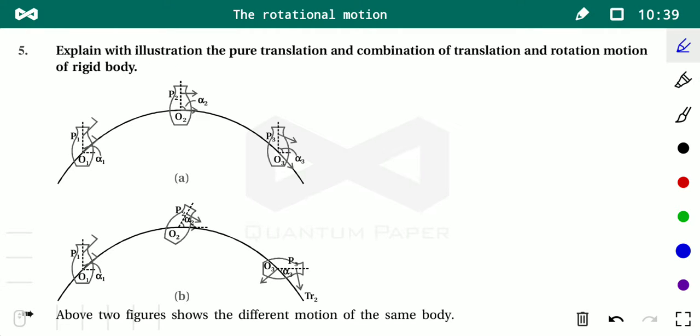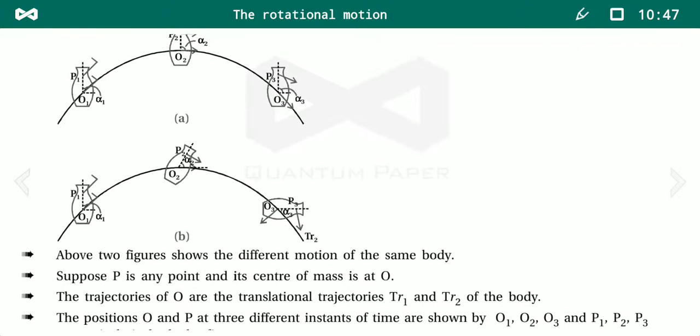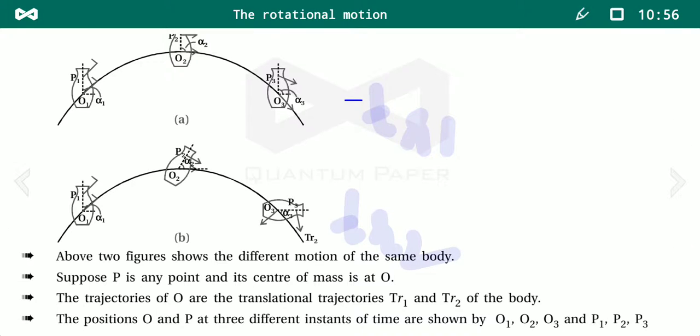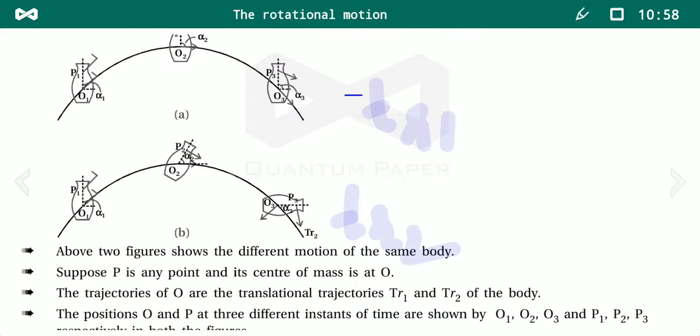Next question is, explain with illustration the pure translation and combination of translation and rotational motion of the rigid body. Student, this is trajectory 1 of the first body, this is trajectory 2 of the second body. It's the same body; two trajectories have been shown in the figure.